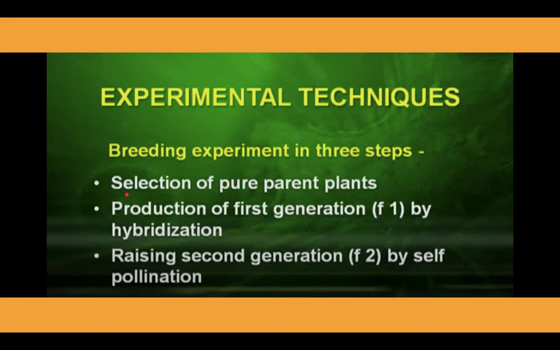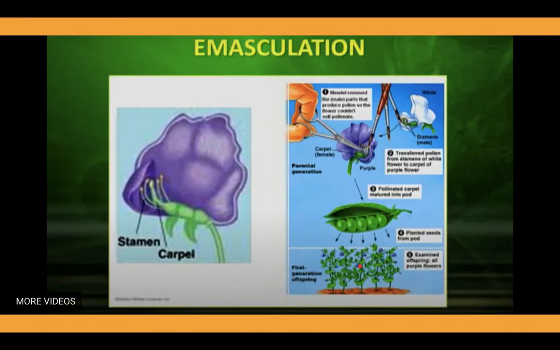The first step was selection of pure parent plants, then production of the first generation, the F1 generation, also known as the first filial generation, by hybridization, and raising the second filial generation by self pollination. Here he did the crossbreeding experiment. Then selfing of the F1 generation progenies was done in the third step to get the result of the F2 generation.